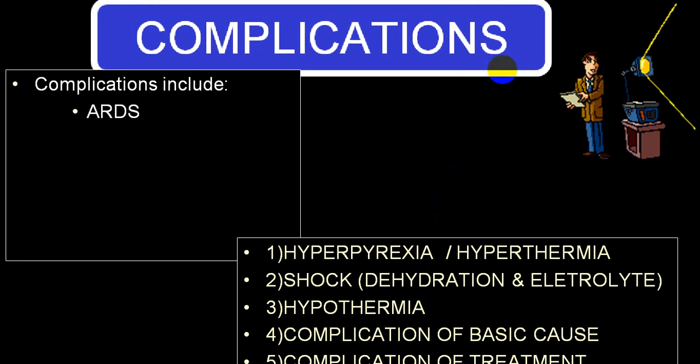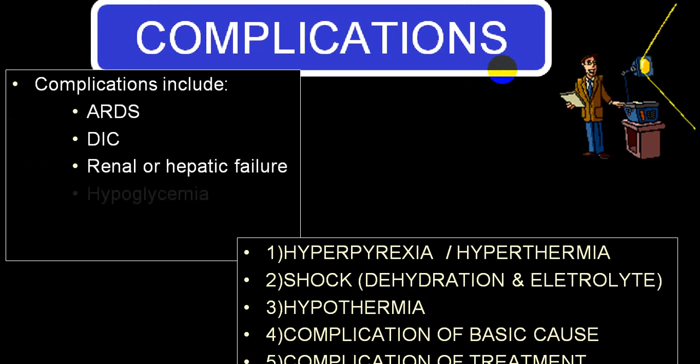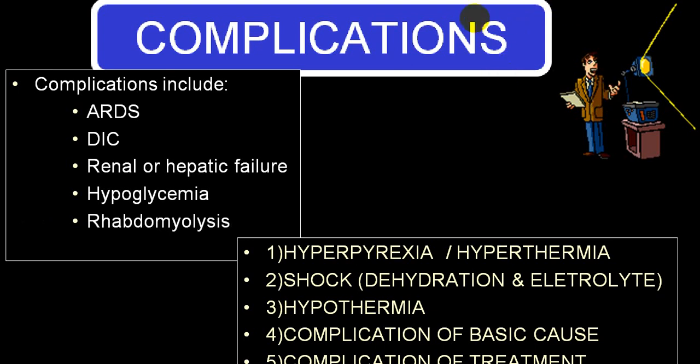That is ARDS, DIC, renal and hepatic damage, and the person can go into renal failure, AKI, or acute liver failure also. Hypoglycemia, rhabdomyolysis, and rhabdomyolysis can produce AKI because of myoglobinuria.